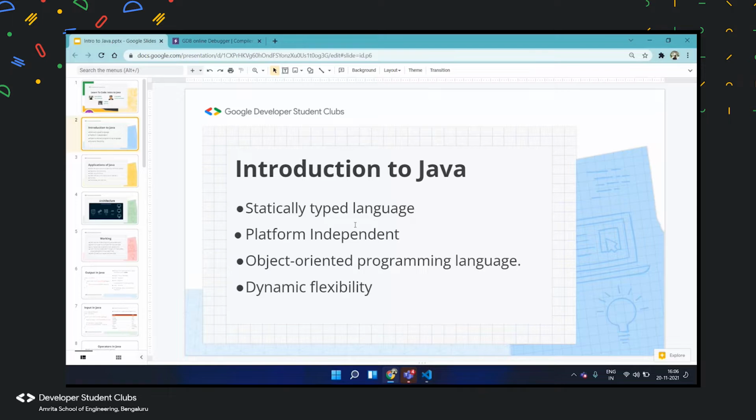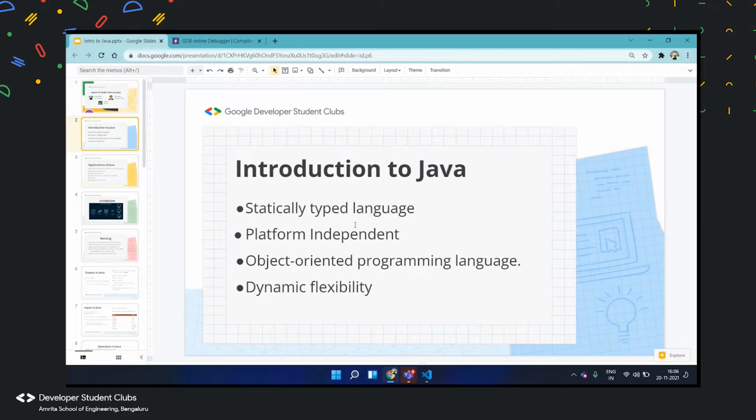It means that when you're defining a certain type of data, like a variable or a parameter, Java wants you to do it in advance. Suppose you want to initialize a variable, it wants you to give the data type and then initialize it. It is platform independent.